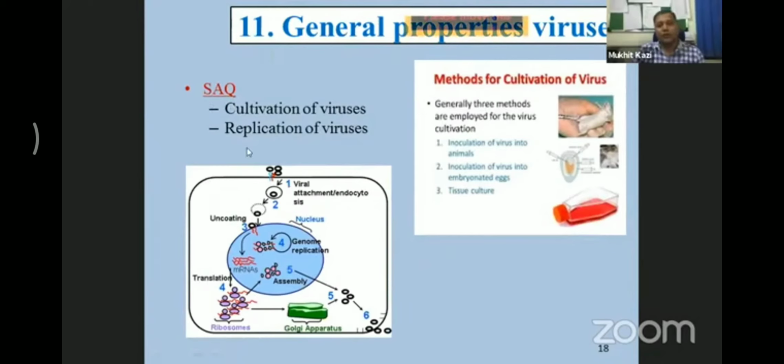Now coming to the replication of virus, there are 6 steps which you need to know. We don't expect the diagram of virus replication, but you need to write what happens in the first step, the second step: the attachment, then penetration, then biosynthesis, assembly, and then release. What happens in the attachment? Viruses have special receptors on their surfaces. They have a very high specificity with the host cell, and they bind together with that specificity. After that, they penetrate the infectious material, that is the nucleic material, into the cytoplasm of the host cells.